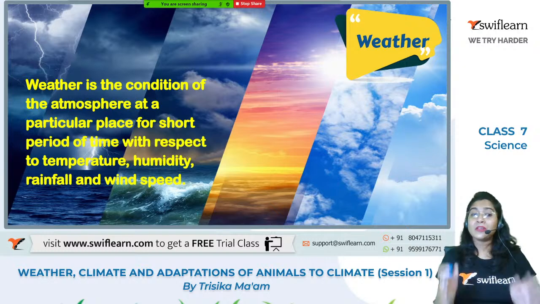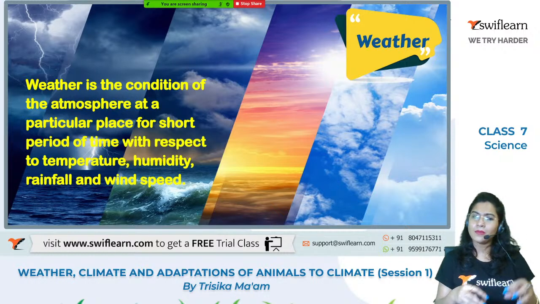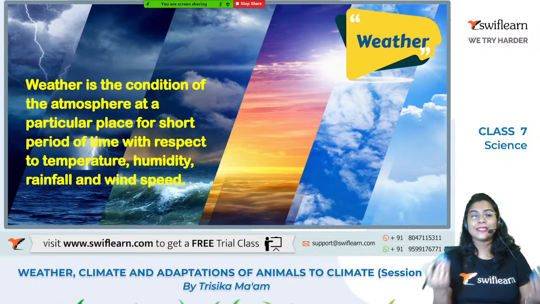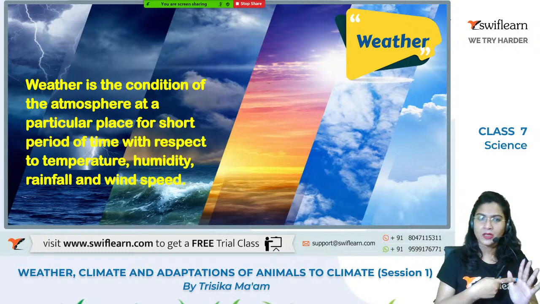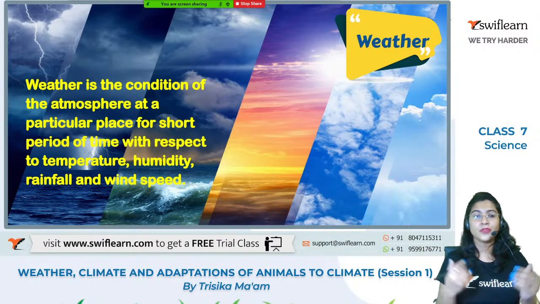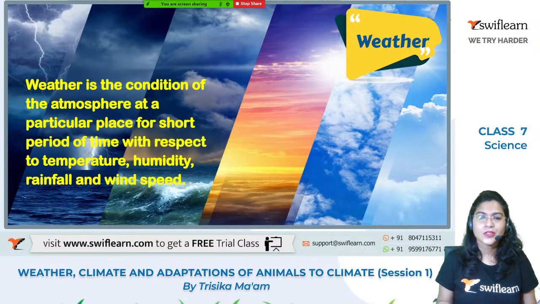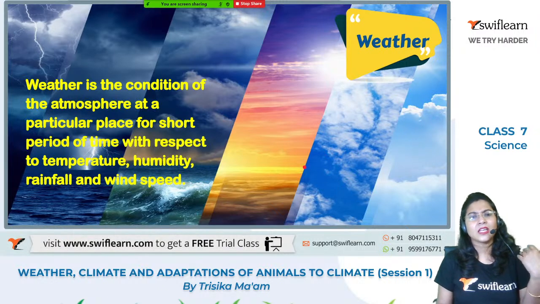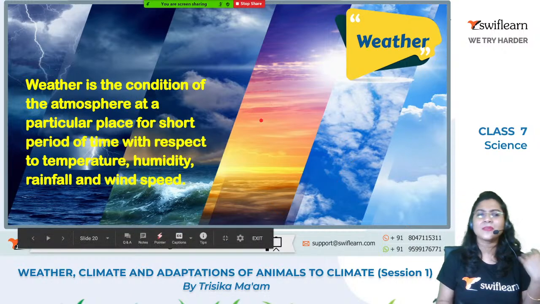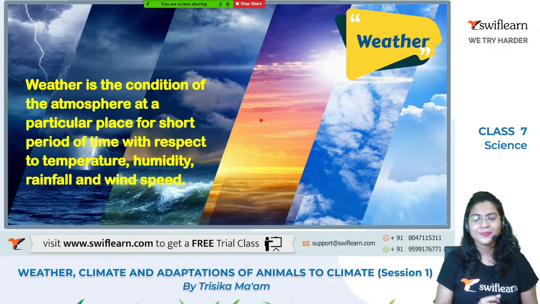So weather is the condition of the atmosphere in a particular period of time at a particular place, which tells us about the temperature, pressure, humidity, rainfall, wind speed. With respect to all these factors, we will be able to determine what the weather of a place can be in a particular short period of time. Clear? So these are the various types of weather you can see in the background picture, right? It can be very sunny, it can be cloudy weather, it is a bright day, sometimes it can be a thunderstorm, right? Exactly. So this is the weather.